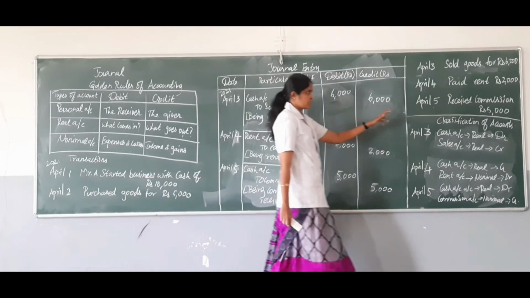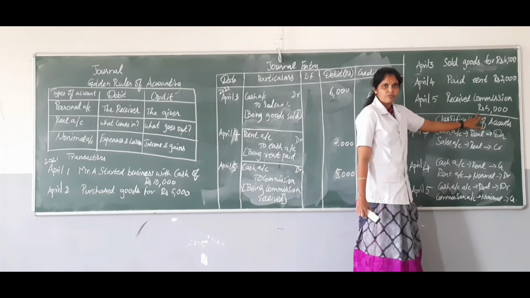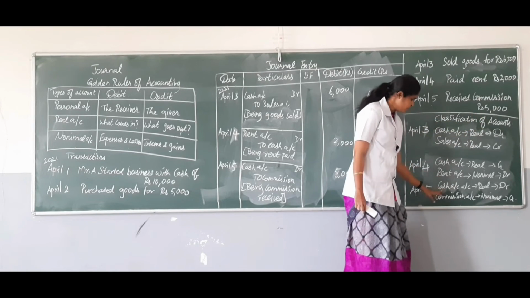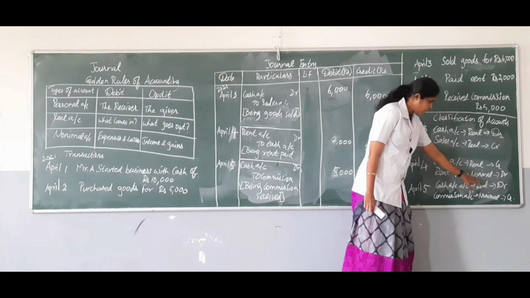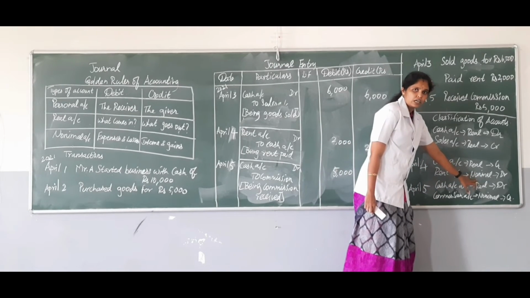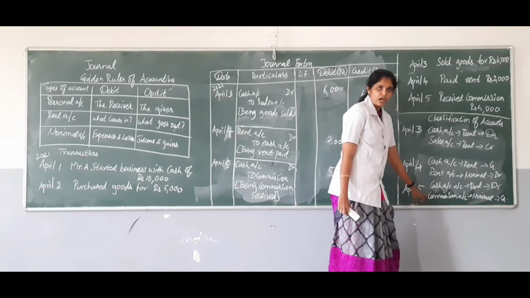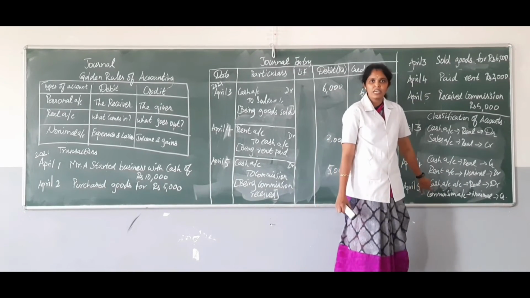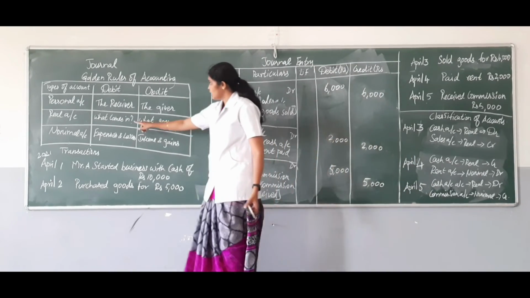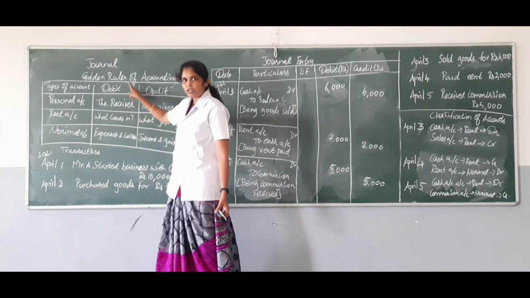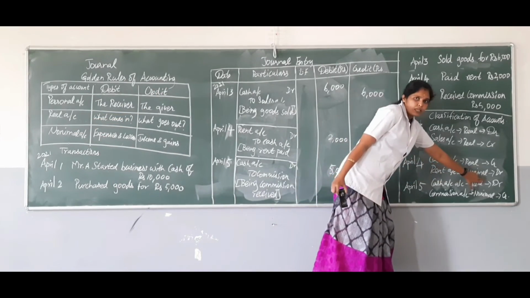The next transaction is received the commission for rupees 5,000. You have to identify what are the two accounts involved. Here two accounts are cash account and commission account. Cash account, it is real account. We have seen many cash accounts, so it is cash account, real account. Next is commission account. Cash account, when we are receiving the commission, the amount is coming into the business. So whatever comes into the business should be debited according to the rule of real account. So here cash account is debited.